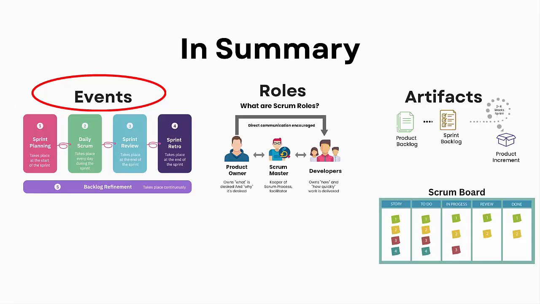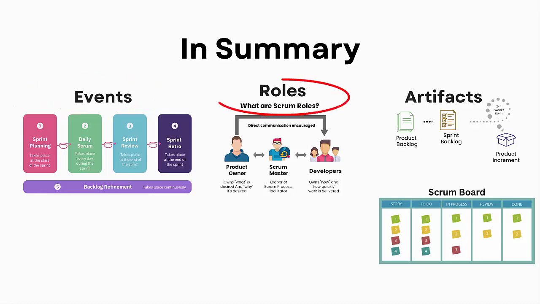Next is sprint planning, where the team defines the sprint goal and selects the work they'll focus on. During the sprint, they have a daily stand-up to share progress and address any obstacles. At the end of the sprint, the team holds a sprint review to showcase completed work and gather feedback from stakeholders. Finally, in the sprint retrospective, the team reflects on what went well and what can be improved for the next sprint.